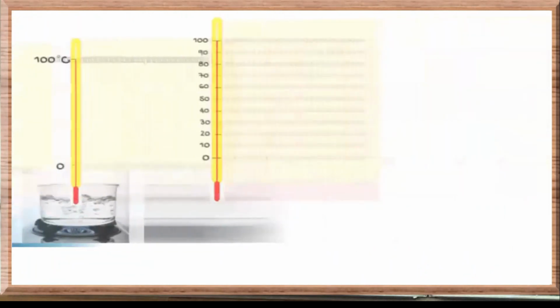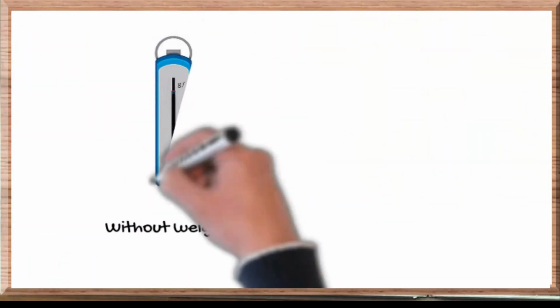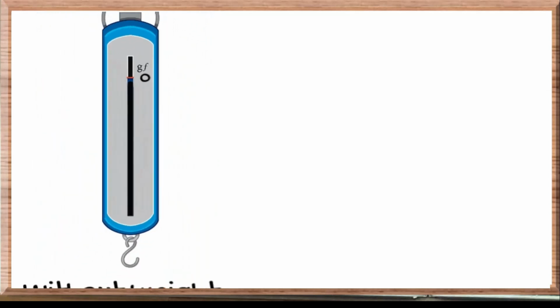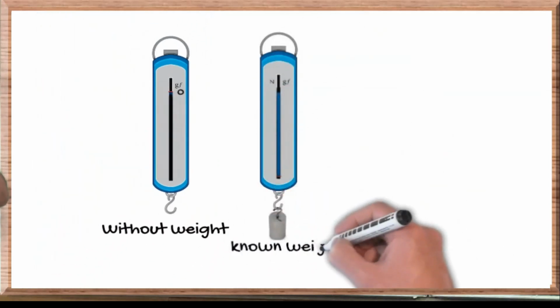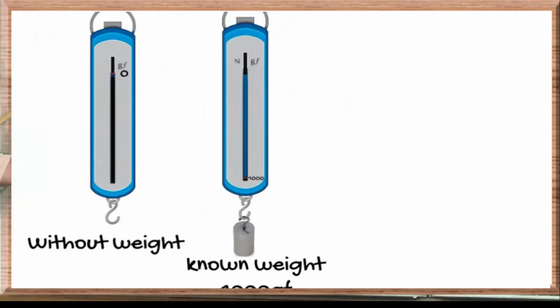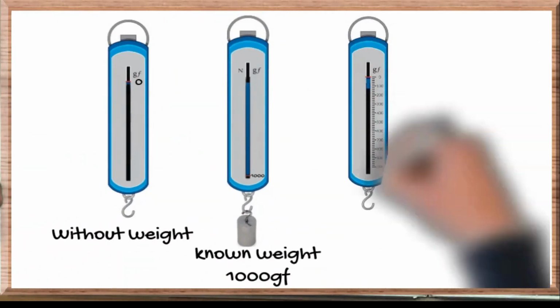Another example is the spring balance. Without weight, we mark it as 0 gram. Then we hang a known weight, for example 1000 gram, and we mark it as 1000 gram. And then we divide the 0 to 1000 into 100 divisions.